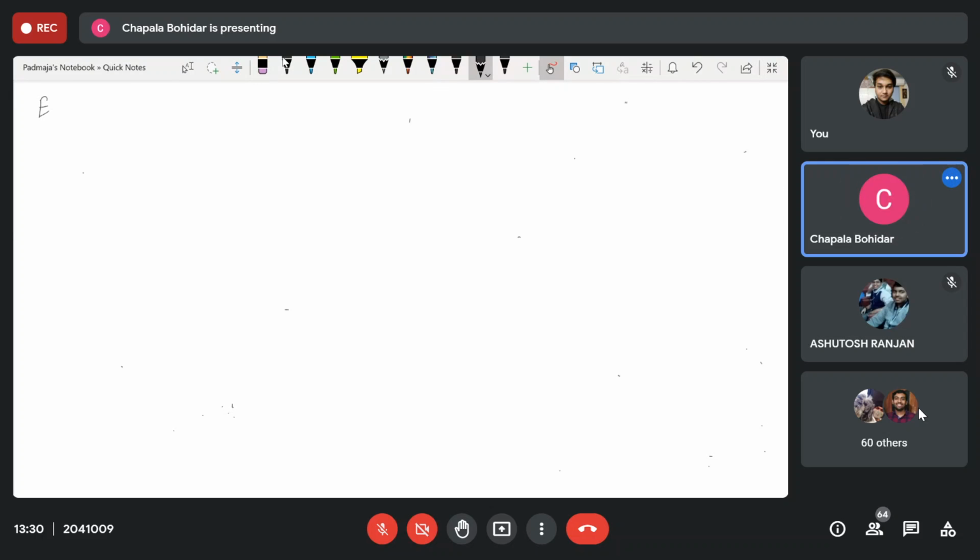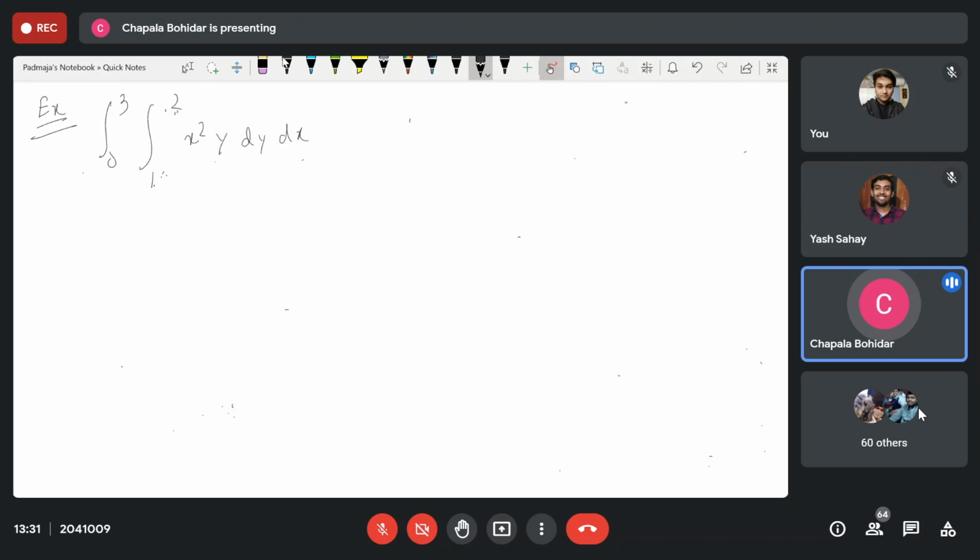Example: integral 0 to 3, 1 to 2, x square y dy dx. This question is given directly. If this question is given here, can anybody say what this 1 to 2 is the limiting value of? dy, y. Yes, it is, because first we are integrating over y, then we are integrating over x.